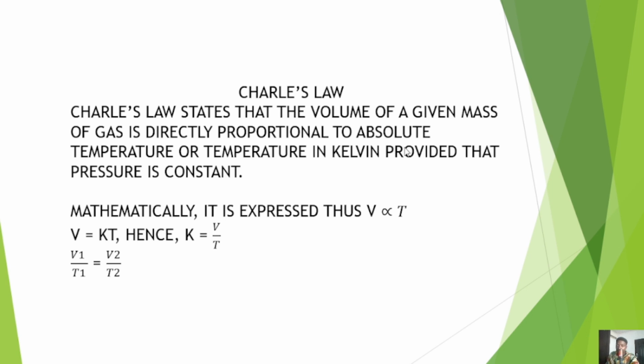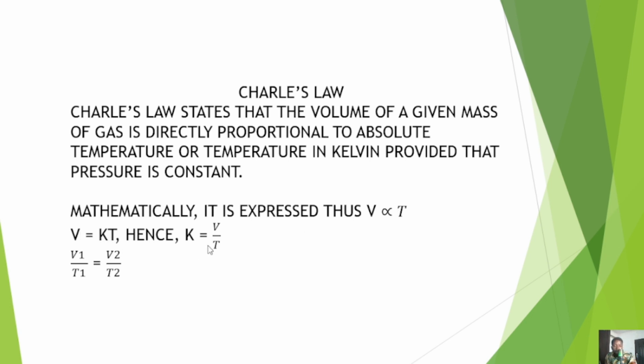So let's take it again. The volume of a given mass of gas is directly proportional to the absolute temperature, or temperature in Kelvin, provided that pressure is constant. So when pressure is constant, as temperature is increasing, automatically the volume should be increasing. Mathematically, it is expressed as V directly proportional to T, as you can see. And then if you introduce your constant to remove the proportionality sign, you have V equals KT.